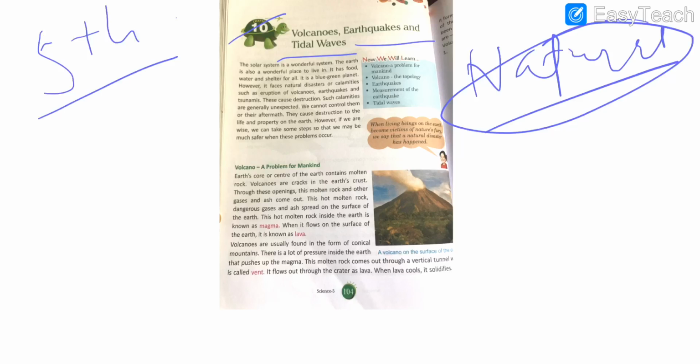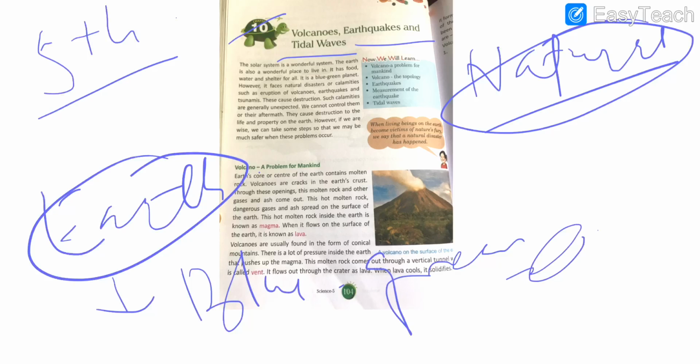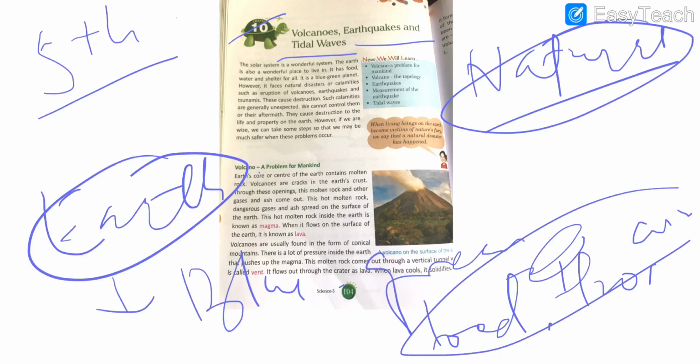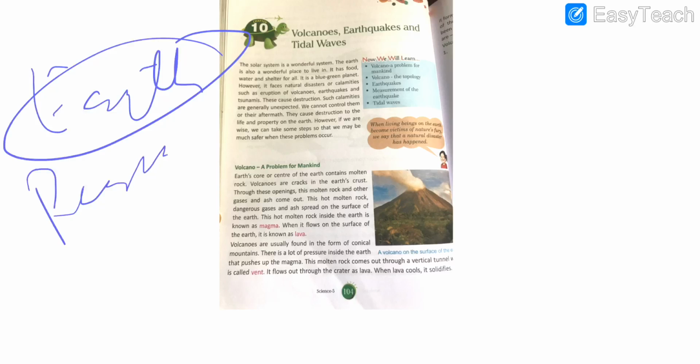Students, as we all know, the solar system is a wonderful place to live. The earth is the only planet on which life is possible, and that's why the earth is called the blue-green planet. The earth has food, water and air, so that is why life is possible here. Overall, the beauty of the earth lets humans live peacefully.